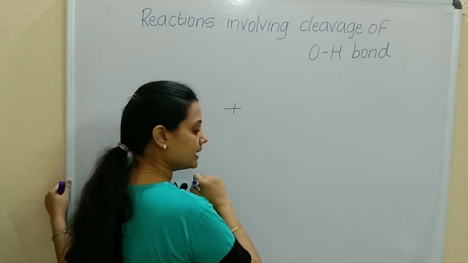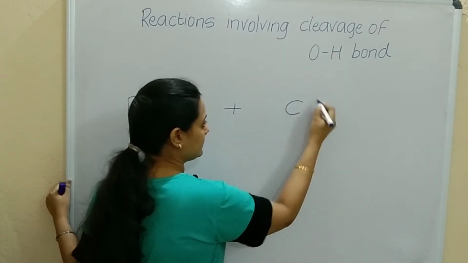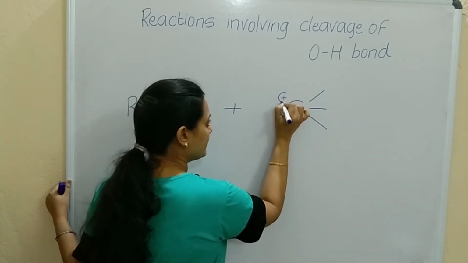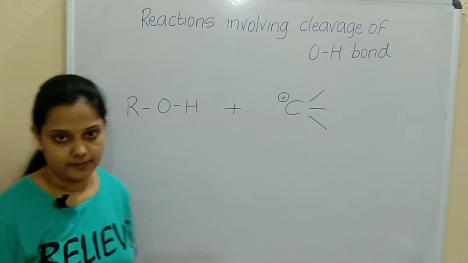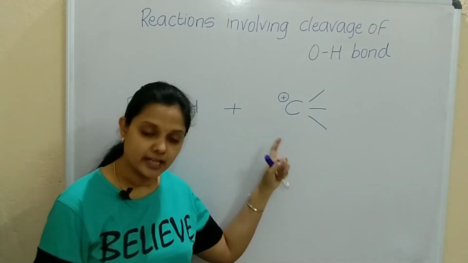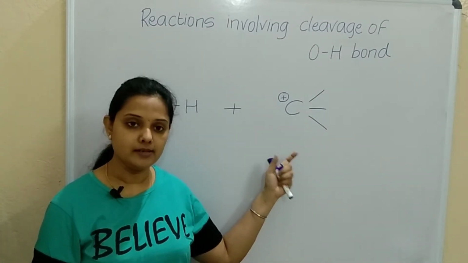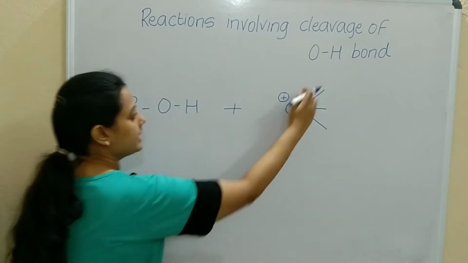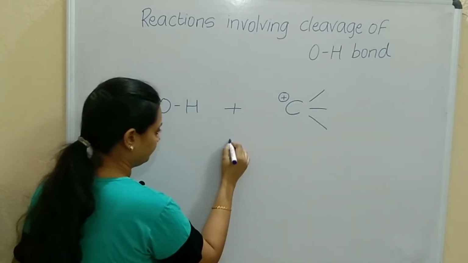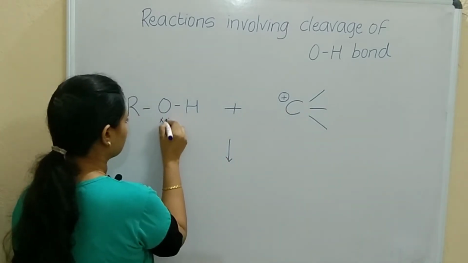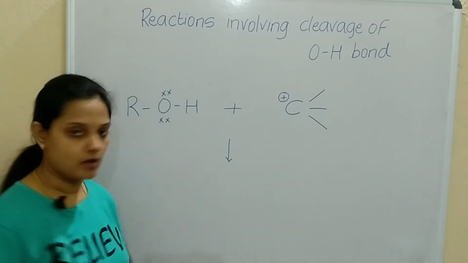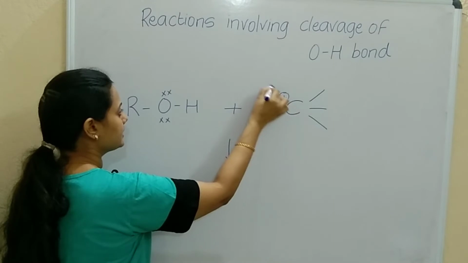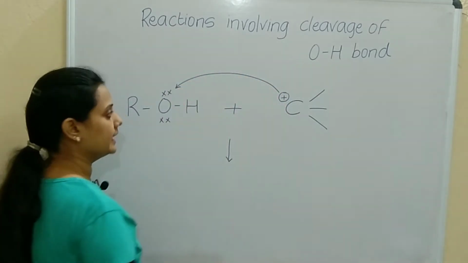So for the carbocation, I will take a carbon with 3 groups attached, only 3 bonds it is making, so this carbon gets a positive sign. And I have taken a tertiary carbon here, correct? Why? Because tertiary carbocations are stable, because they have more alkyl groups. Now we know that this oxygen will have 2 lone pairs of electrons. Carbon is positive, so this positive carbon will attach to the negative oxygen.